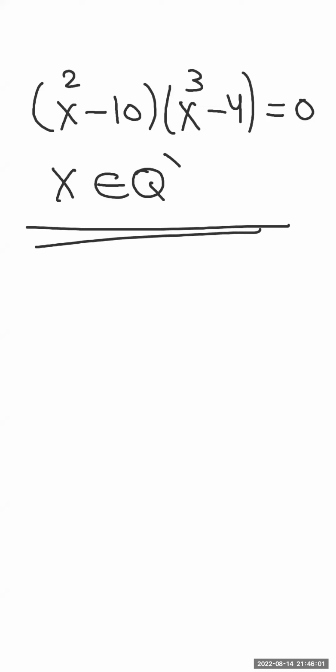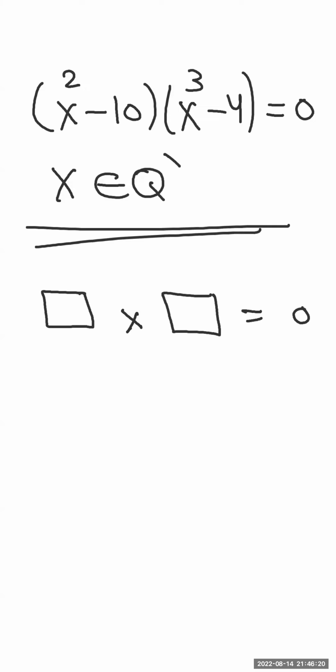If I expand these two brackets by multiplying them, it will become very hard for me, because here it's x to the power 2, x to the power 3. So why should I complicate the question? Simply, guys, there is a bracket multiplied by another bracket equals 0.